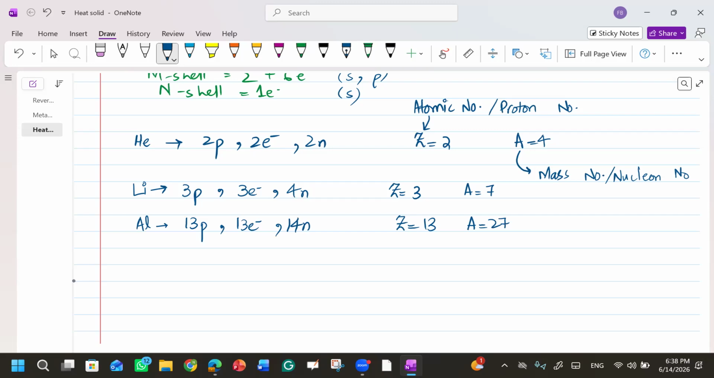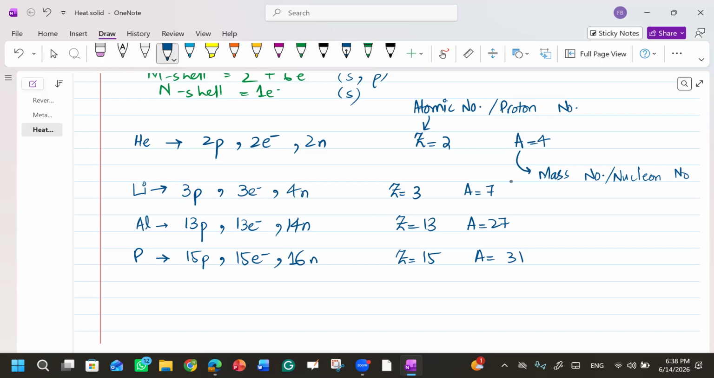Now phosphorus, P. In phosphorus we have 15 protons. So how many electrons will be there? 15 electrons. What about neutrons? I think in this, neutrons are 16. Atomic number is 15. Mass number is 31.